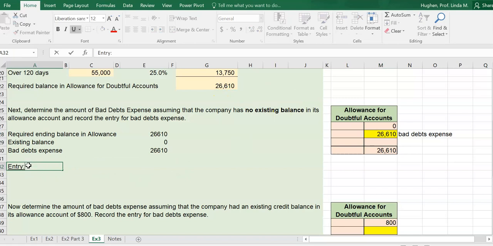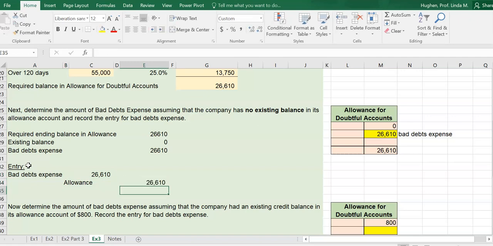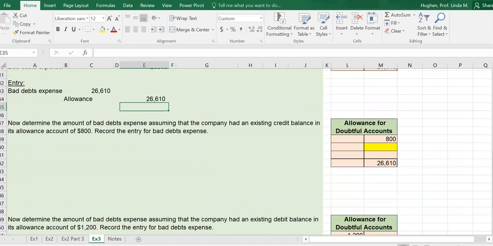So my journal entry is going to be a debit to bad debts expense of 26,610 and a credit to the allowance account for 26,610. But now let's change our assumptions.